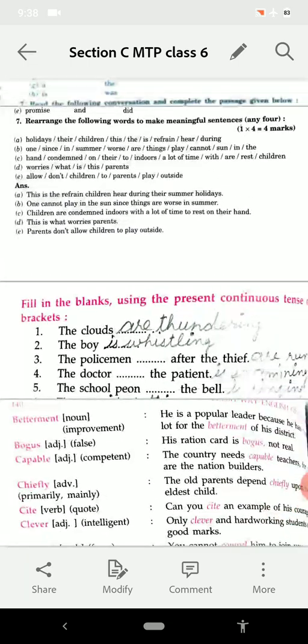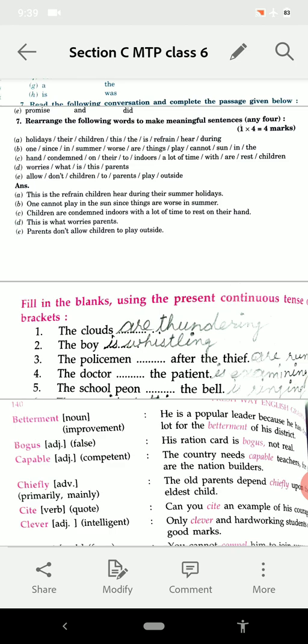Now see, this is your next question. It is from the tenses. So topic tenses is there, and today I have selected the sentences of present continuous tense. You know very well, in present continuous it is is, am, are plus ing form of the verb, or you can see the present participle form of the verb.